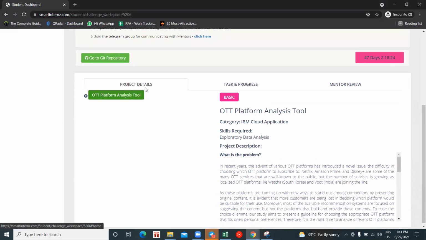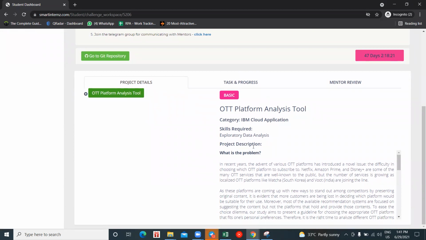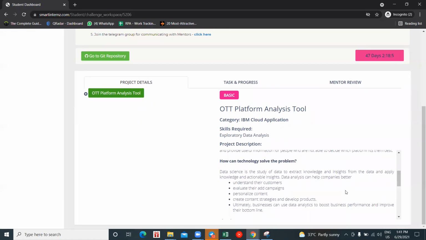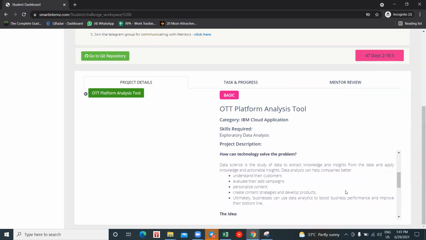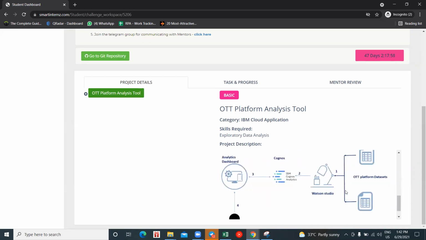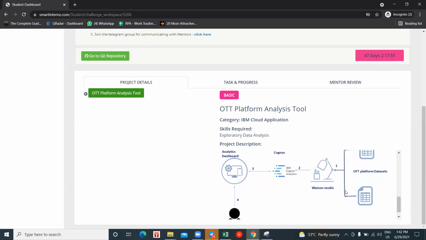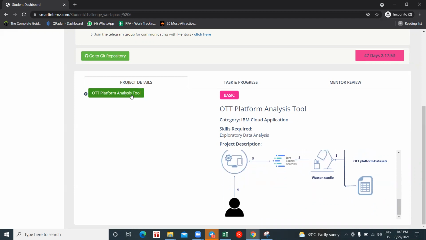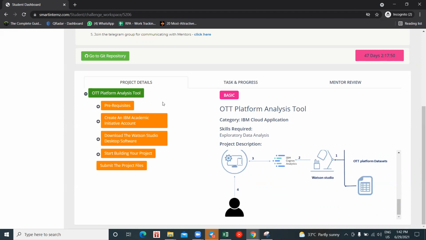So here you see your first tab is project details. In this project details, you'll have your title, your category, skills required, and your problem statement. All the things related to your problem statement, you can find here. Here you see what the problem is. We have defined the problem there. How this technology is useful to solve this problem we have given there, and we have given you the idea as well as the technical architecture. We have given everything to you here. Now, when you click on this green box, a milestone is nothing but your title.